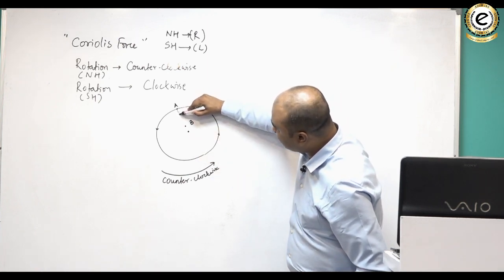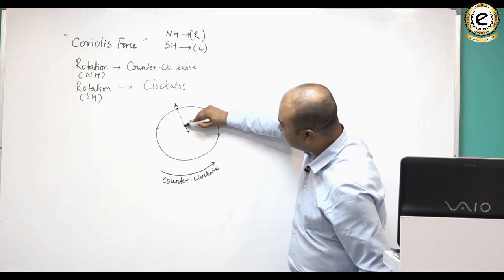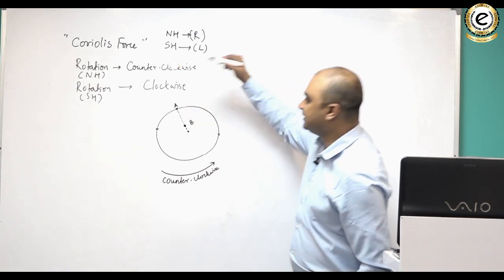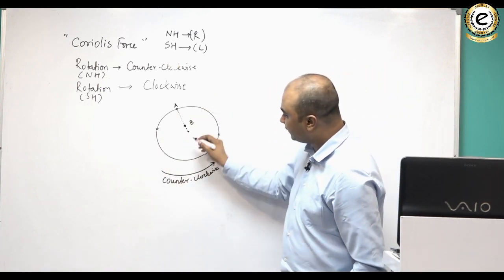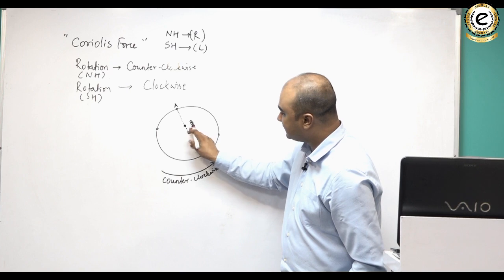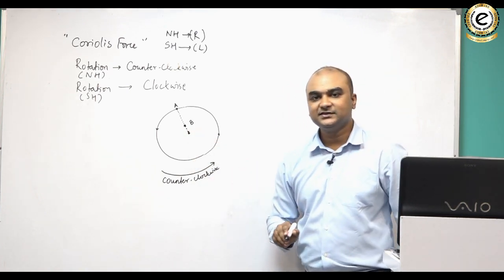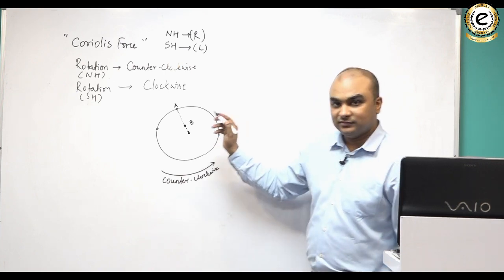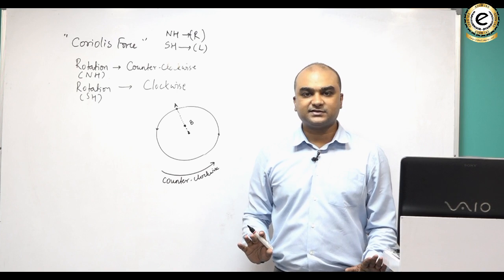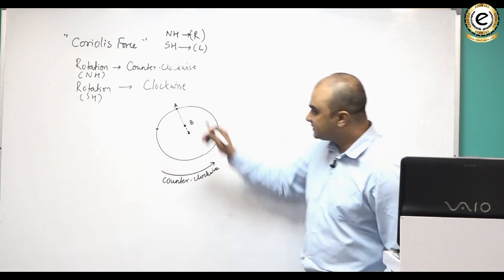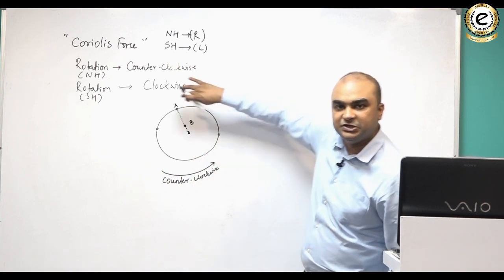So I can connect A and B along an axis. This is B's position, this is A's position, and the disk is rotating in a counterclockwise fashion, and this is the center of the disk. Clear? Now A and B are not moving over the disk, they are just standing over the disk. The disk is rotating. It means their relative position never changes with respect to each other.